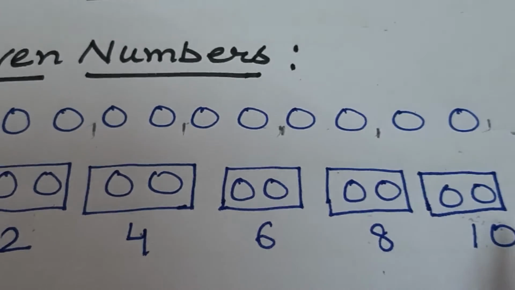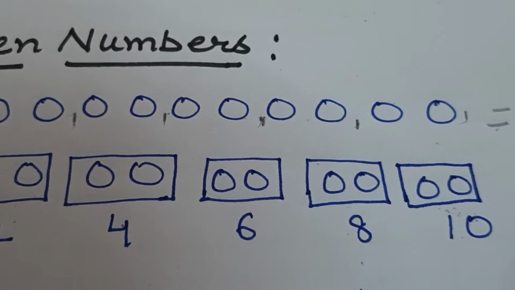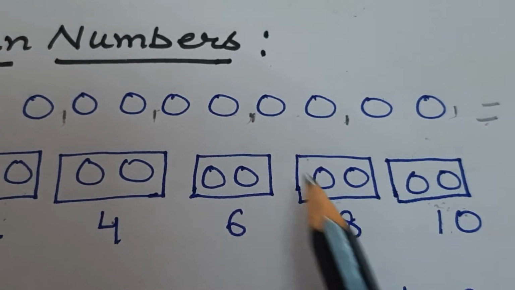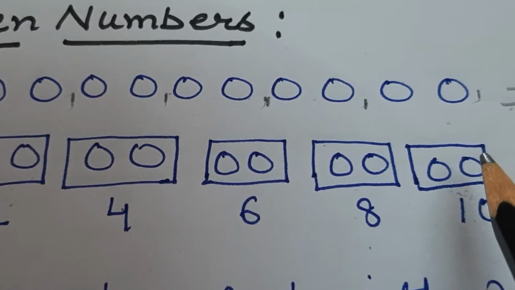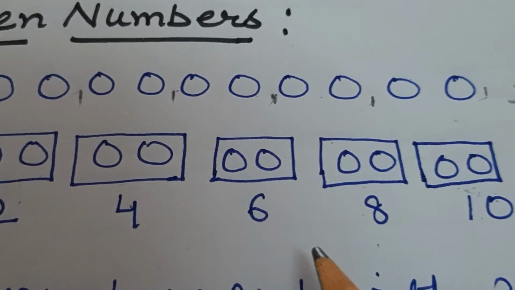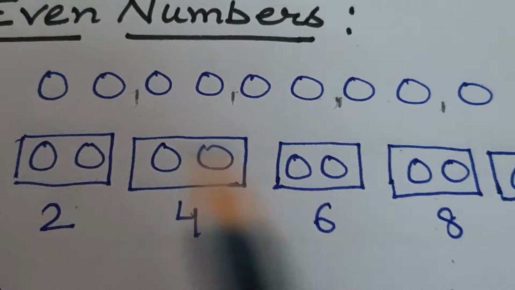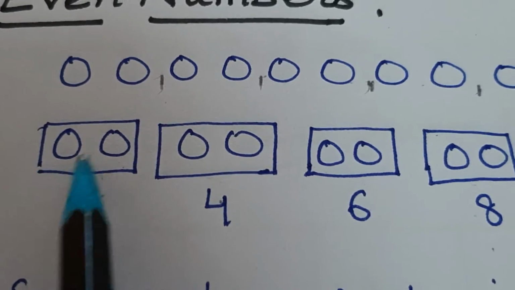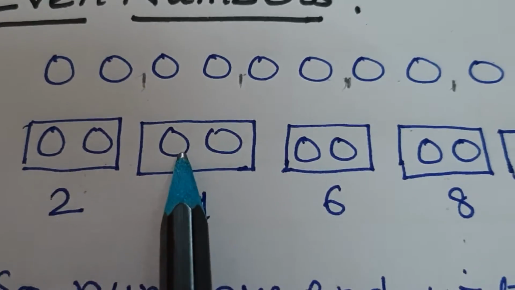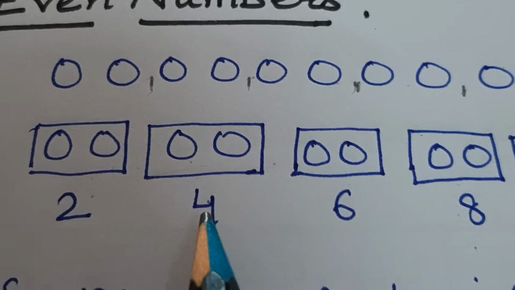But the problem is when the number is big, like in hundreds or thousands or more, how will we decide which number is even? So students, if you see carefully, in the first box two balls, in the next box again two balls, so total balls are 4.